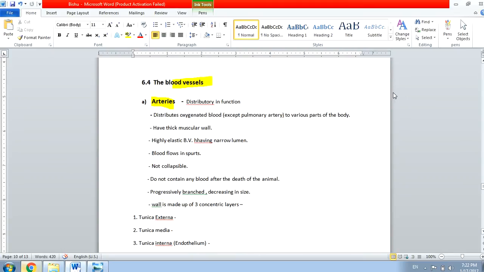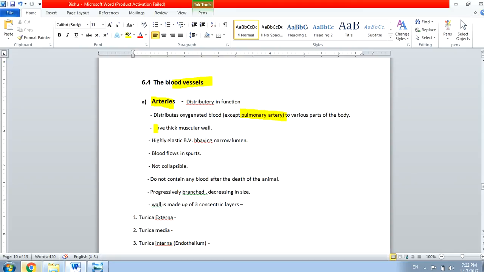Coming to the artery, the artery has a distributory function. That means it distributes the oxygenated blood to various parts of the body. Remember, there is one exception. It is called pulmonary artery. I have already explained pulmonary artery carries the deoxygenated blood. You can refer to my previous videos if you are getting confused here.